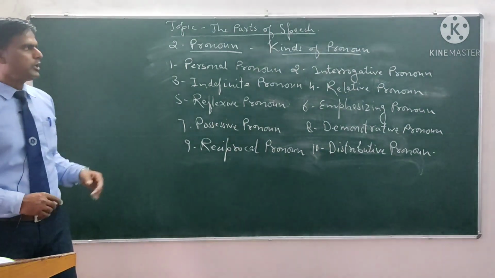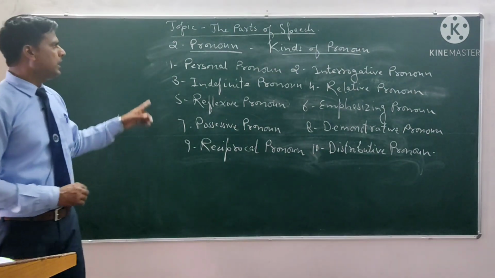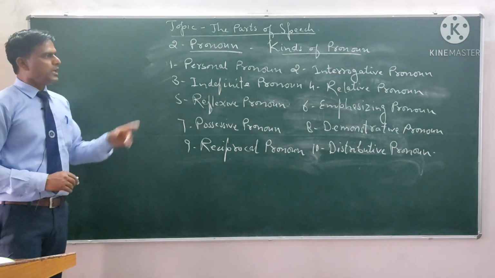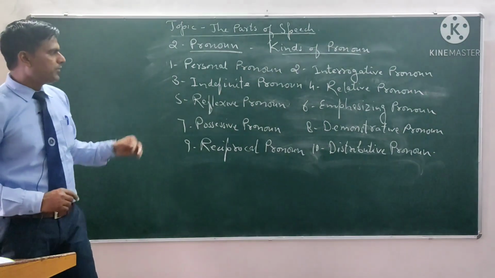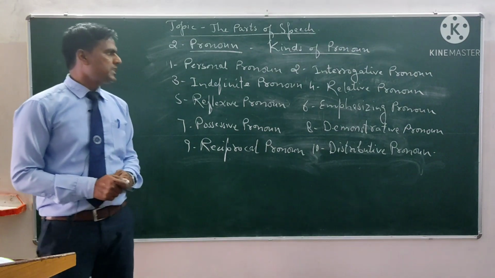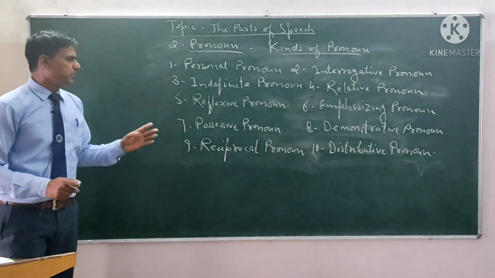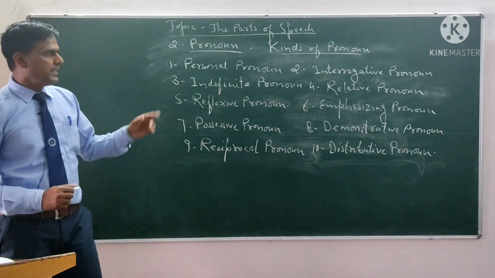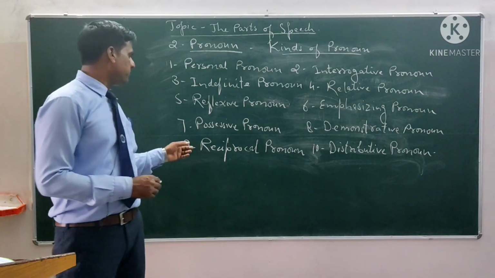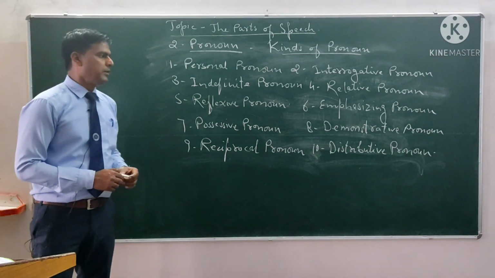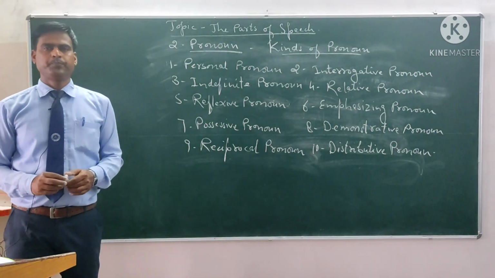Number one, personal pronoun. Number two, interrogative pronoun. Number three, indefinite pronoun. Number four, relative pronoun. Number five, reflexive pronoun. Number six, emphasizing pronoun. Number seven, possessive pronoun. Number eight, demonstrative pronoun. Number nine, reciprocal pronoun. And number 10, distributive pronoun.